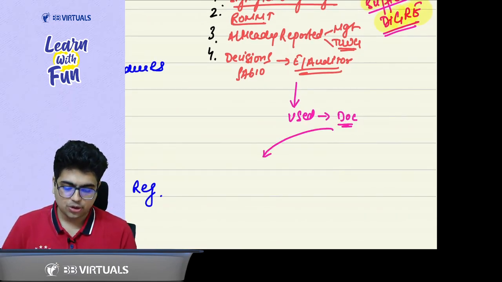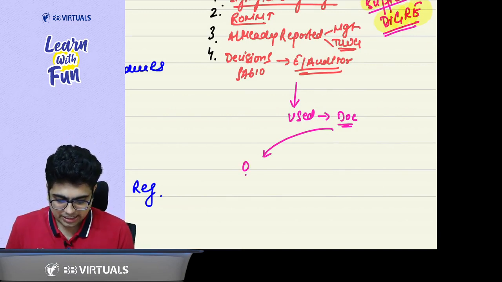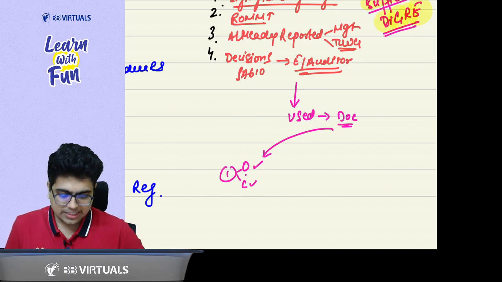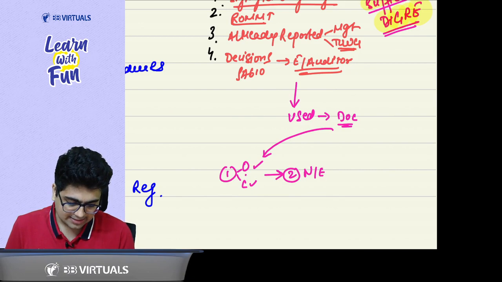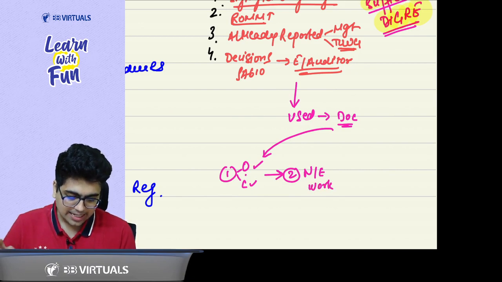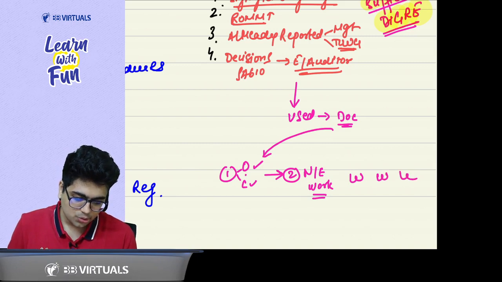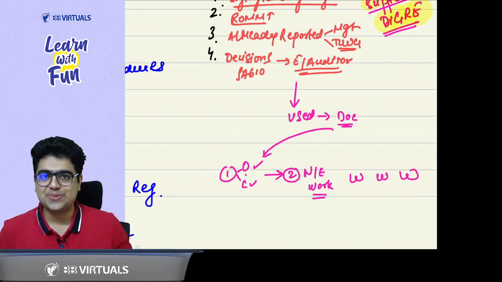First of all, you need to document your basis of decision: how you evaluated the objectivity, how you evaluated the competence. When you evaluated the objectivity and competence, then you must have decided the nature and extent of work to be used. The nature and extent of work to be used, and the last points are WWW. Sir, what is WWW?